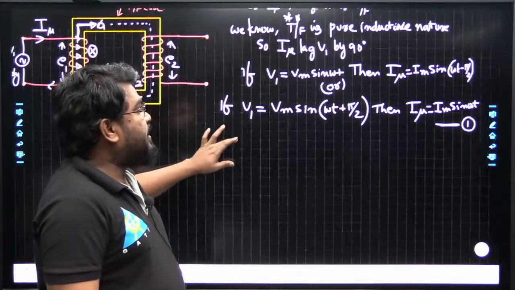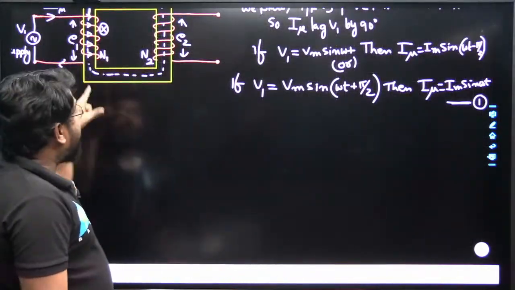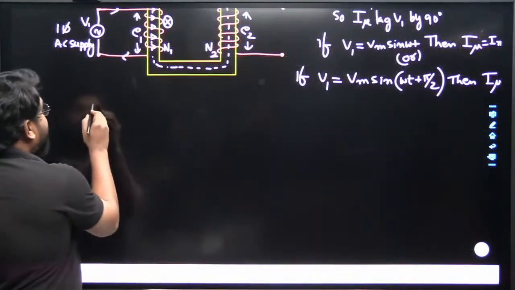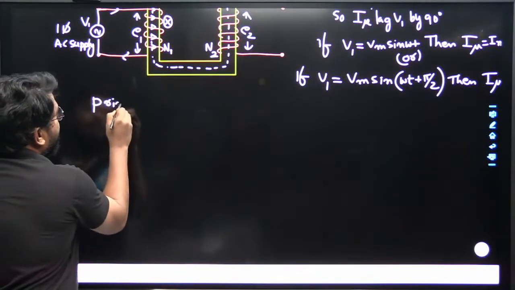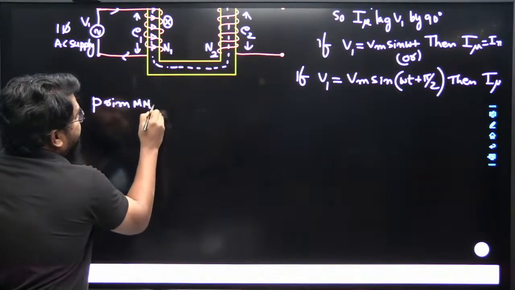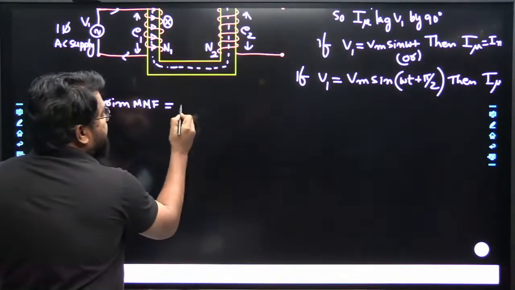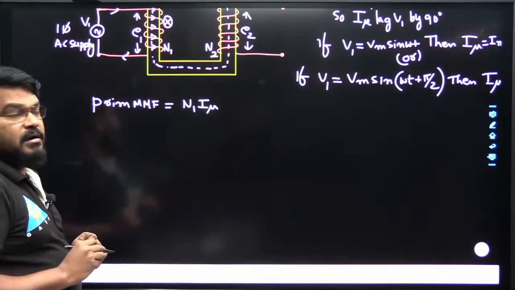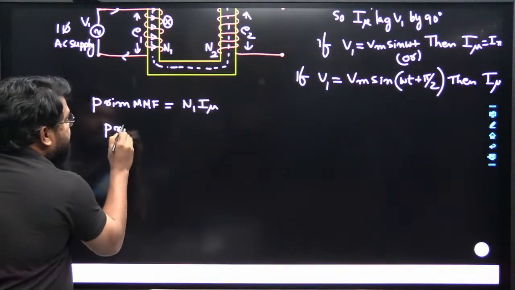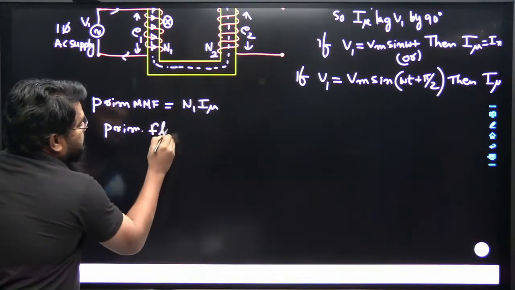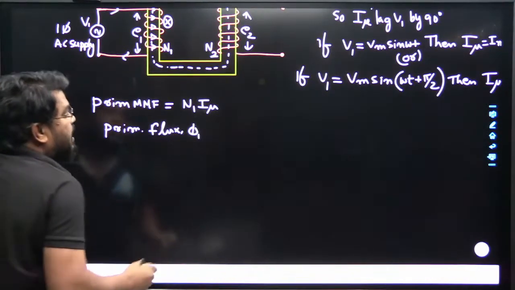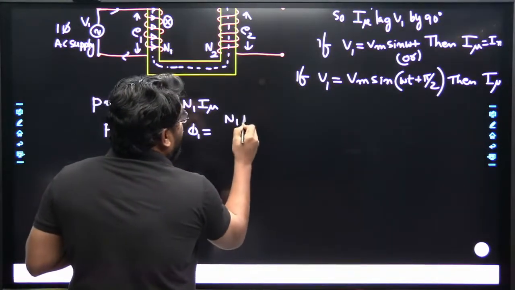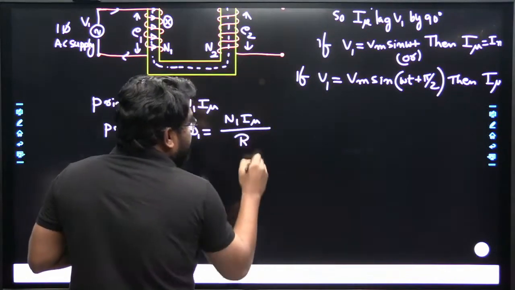Now coming to the flux. The primary MMF of the transformer means number of turns multiplied by magnetizing current. After that, the primary flux of the transformer, which is also called the mutual flux, is equal to N1 I mu divided by the reluctance of the core.